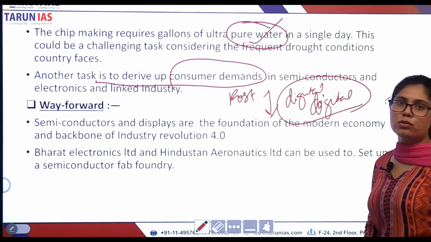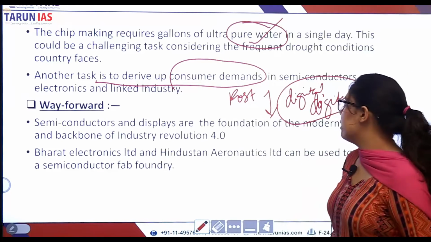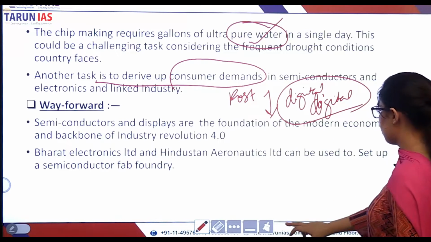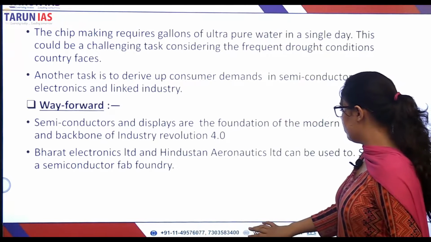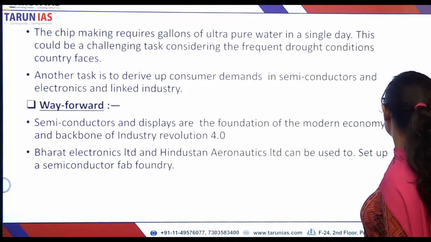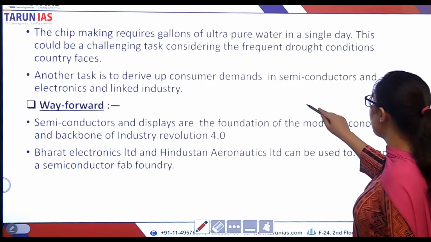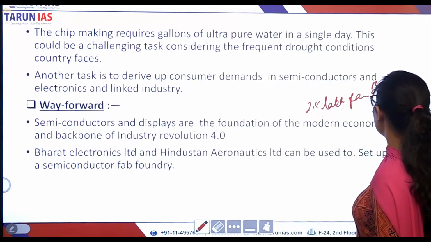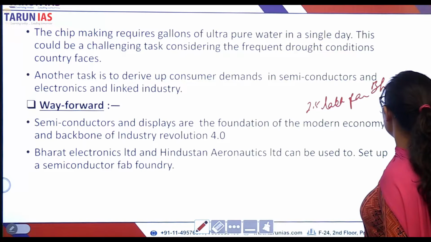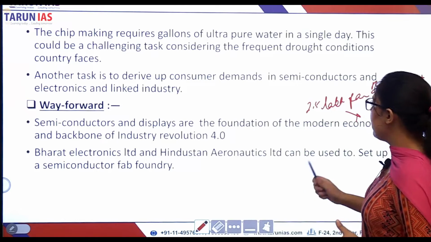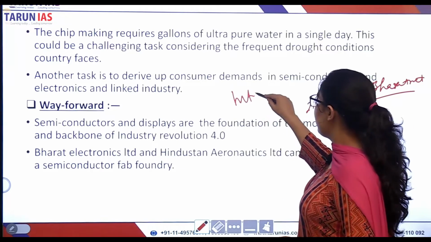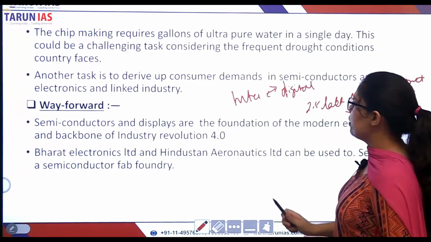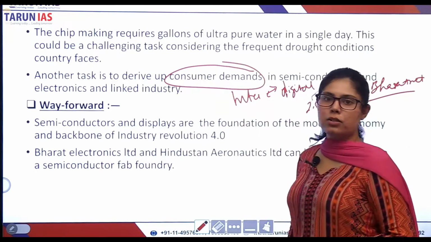The government of India has also deferred its plan to provide the internet in all 2.5 lakh panchayats, which is known as the BharatNet plan. This also has been deferred. So therefore, the pace of internet penetration and digitalization is slow. Therefore, driving up the consumer demand will be another challenge.